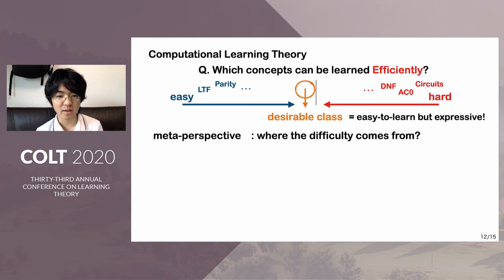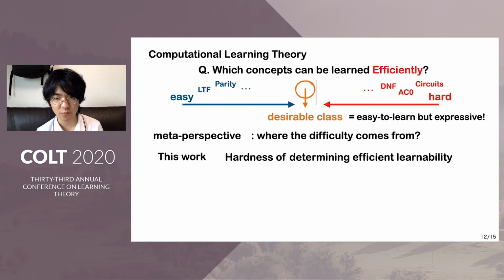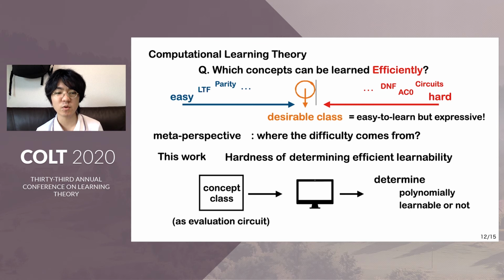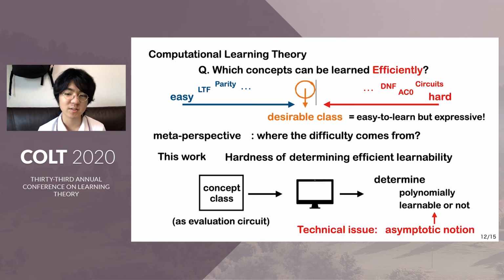In this work, we focus on the hardness of determining efficient learnability. We consider this kind of problem. The input is a concept class represented as an evaluation circuit, and the task is to determine whether the given evaluation circuit is polynomial learnable or not. But to formulate this problem, there is a technical issue: polynomial learnability is an asymptotic notion for sufficiently large polynomial-sized resources. So we cannot get such a formulation directly.